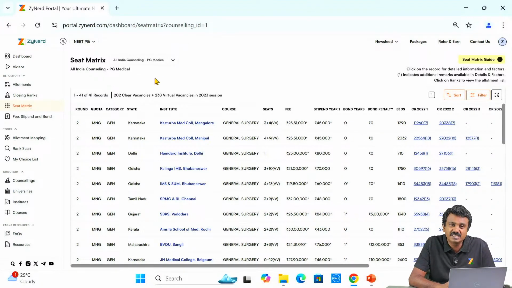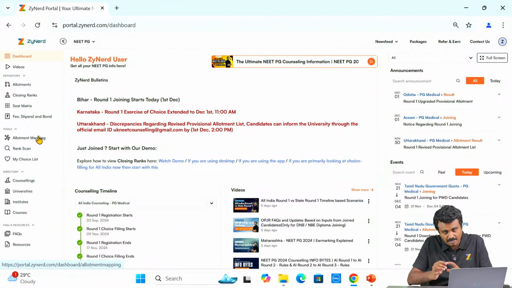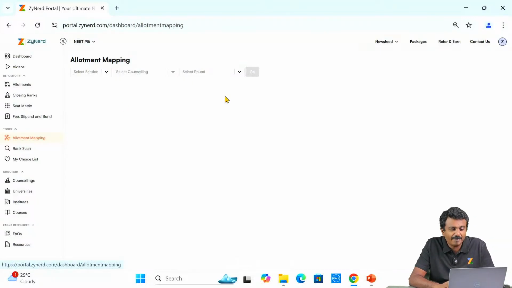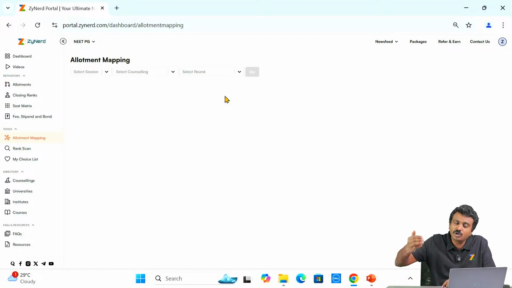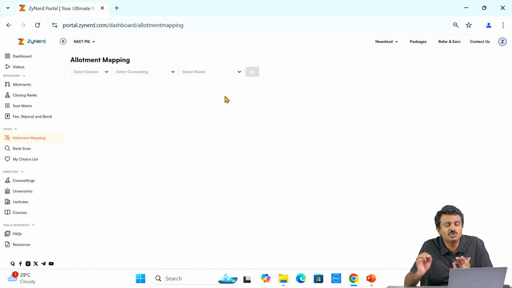So now with this as base, we will also go into allotment mapping. So where is it? In your app, it will be a slightly different thing. We would suggest you to use the laptop for allotment mapping. Allotment mapping is better viewed in a laptop. It is supposed to be viewed in a laptop. If you are using it in an app and you are not able to correlate the data, it is because that is how it will be in an app. Please use a laptop. This entire tabular format is how it needs to be looked at. Otherwise, correlating data is very difficult.